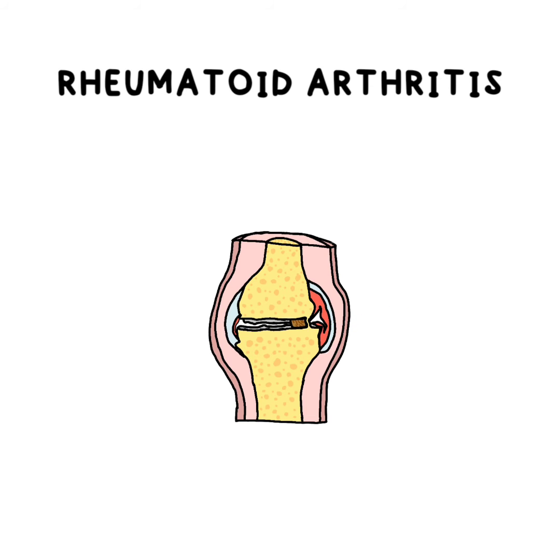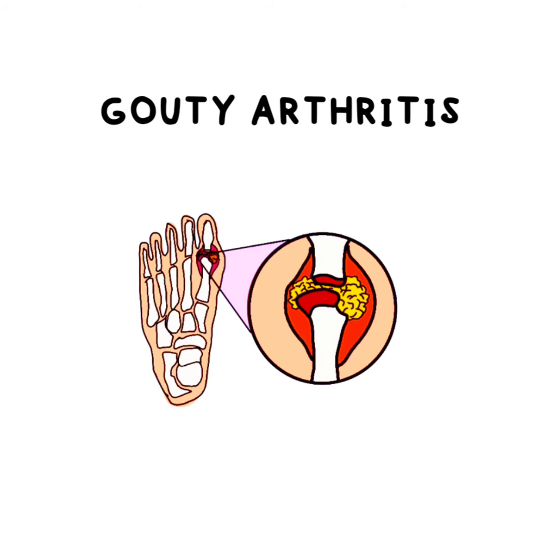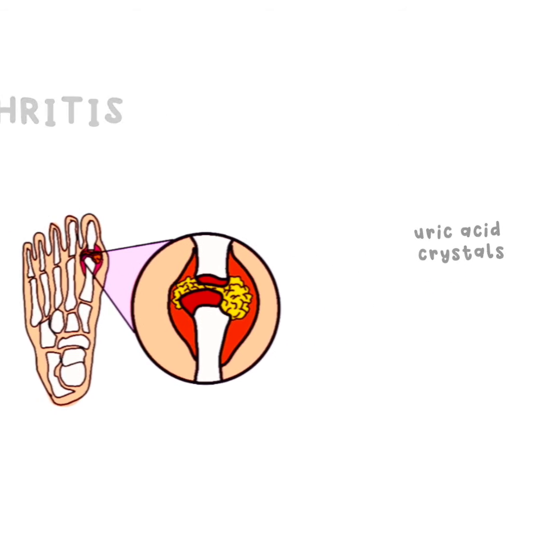And over time, the pannus bridges the opposing bones to form a fibrous ankylosis, which eventually ossifies into a bony ankylosis, which fuses the two bones. Other types of arthritis include gouty arthritis, in which excessive intake of uric acid-rich foods leads to accumulation of uric acid crystals in the synovial joints of the extremities.